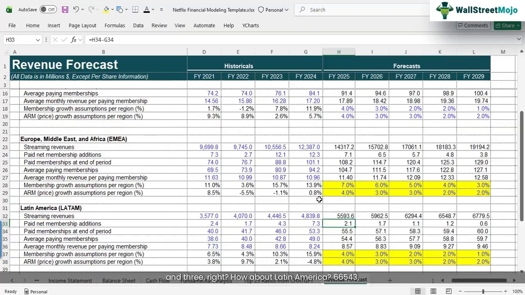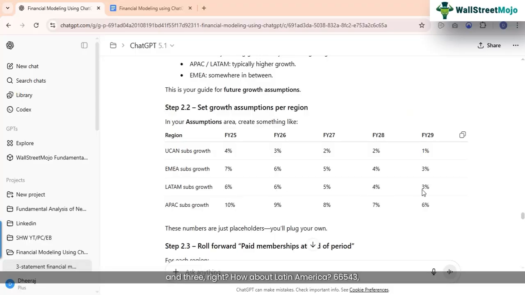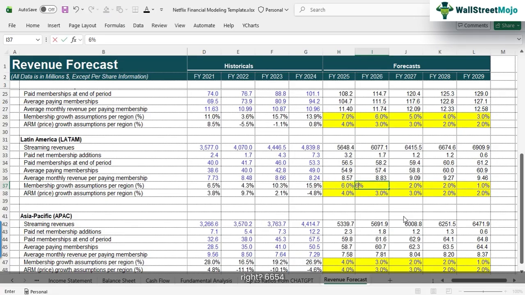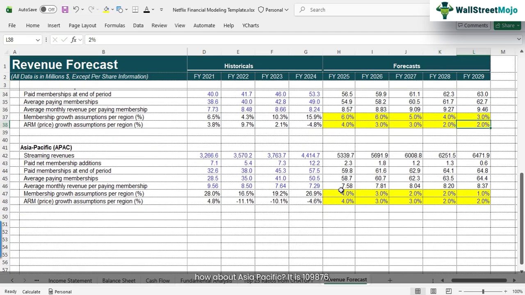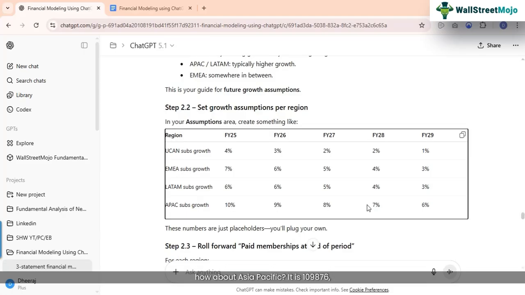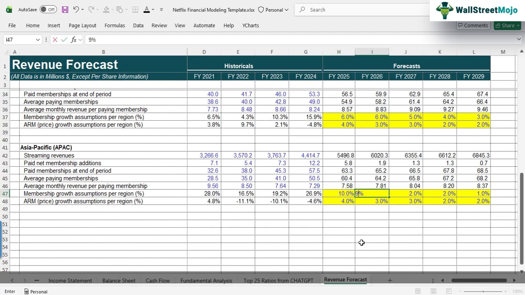Right? How about Latin America? 6, 6, 5, 4, 3. Right? 6, 6, 5, 4, and 3. Okay. How about Asia Pacific? It is 10, 9, 8, 7, 6. Okay, so I've done the membership growth rate assumptions.